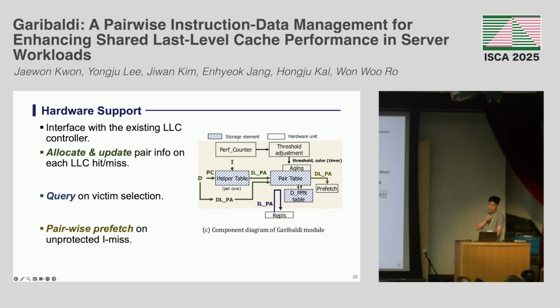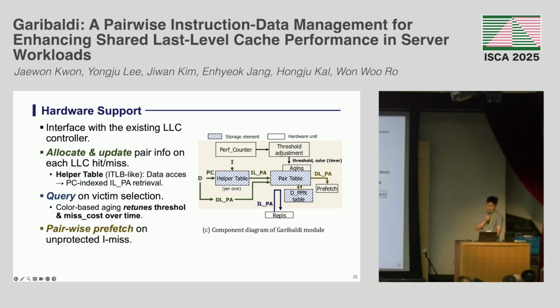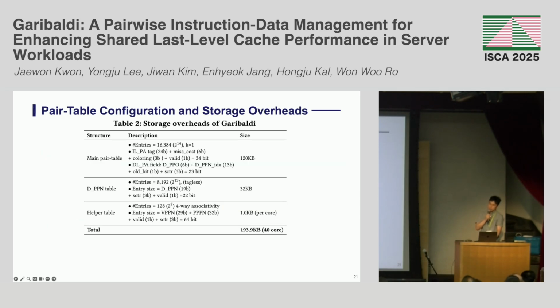This figure details the pair table and its management unit. It illustrates an ITLB-like pair table that records the PC to ILPA mapping during LLC instruction line accesses, and it enables subsequent data access to locate the corresponding pair table entry with the PC. Dynamic management adjusts the protection threshold and its aged miss cost, and decoupled DPPN storage is optimized by sharing common address bits. You can refer to our paper for the detailed storage configuration, and the storage overhead is below 1% of LLC capacity.